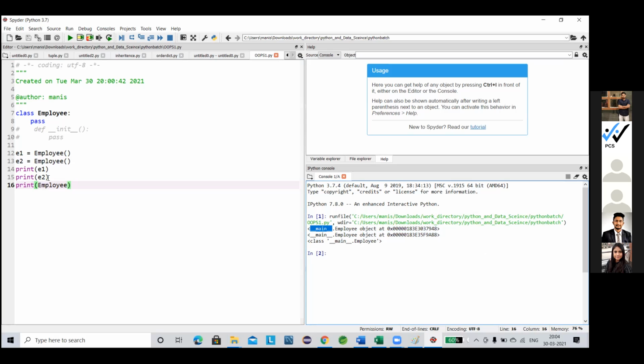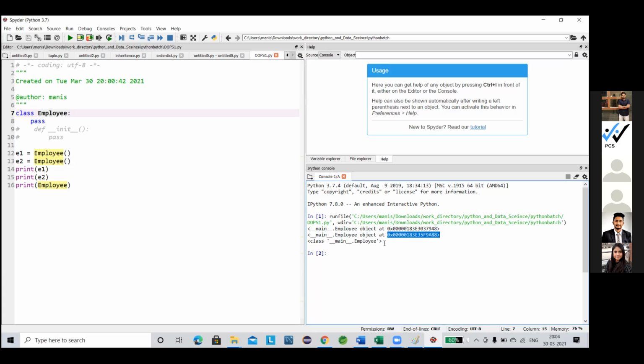As I told you, these two have a physical reference or physical value. That's why we can clearly see that these two have memory acquired. This class does not have any memory. See, is there any memory? It is said that this object is located at that location, and that object at that location. But for the class, there is no location reference because it's a logical thing.